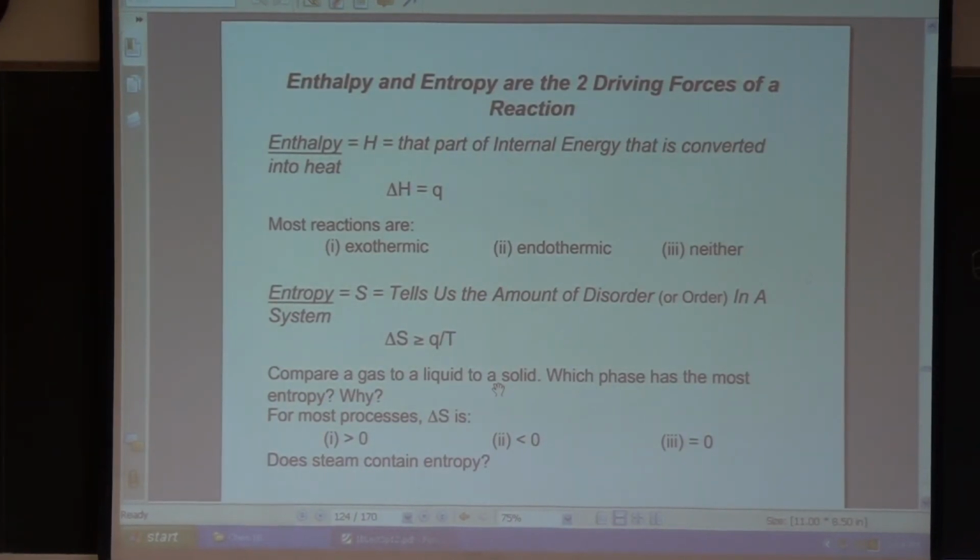Okay, so if delta S is greater than 0, that means it's going from order to disorder. If delta S is less than 0, it means it's going from disorder to more order. If delta S equals 0, that means the amount of disorder or order is the same.